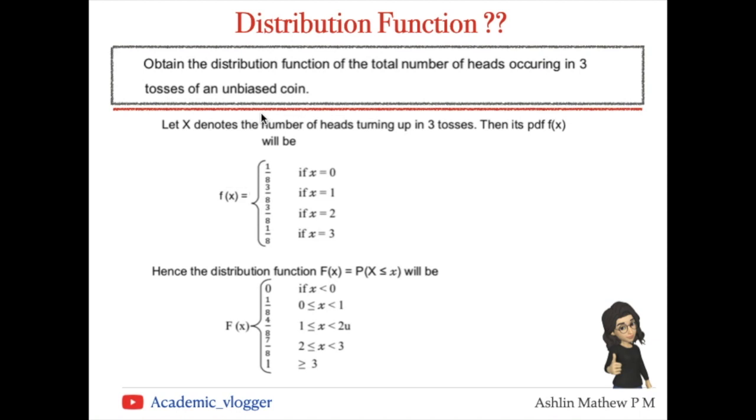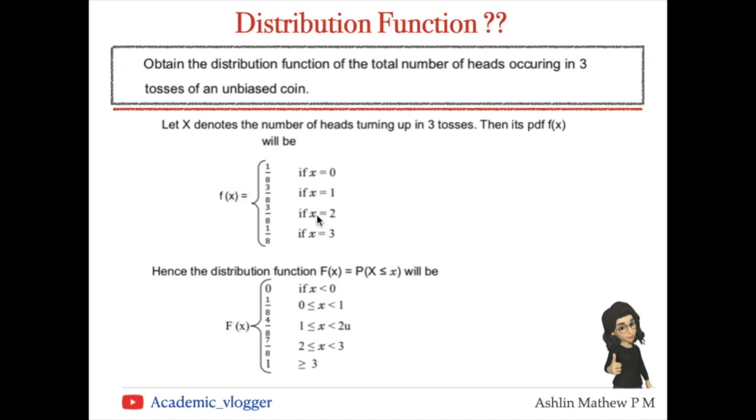So the chance of getting all those coins showing a tail is TTT. So the chance of that is 1 by 8, because we have 8 ways we can get a result if we toss these 3 coins. Again, for X equal to 1, that is getting 1 head on turning up these 3 coins, it is 3 by 8.